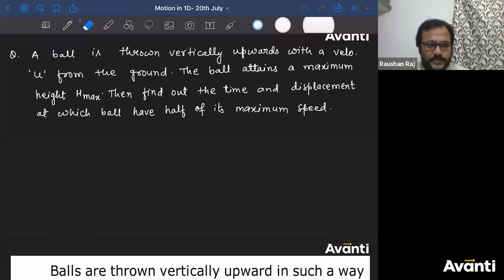So maximum speed ka half. Tell me, where will be the maximum speed, guys? What will be the maximum speed? First of all, you should decide this. What will be the maximum speed? Yes, it will be at h max.